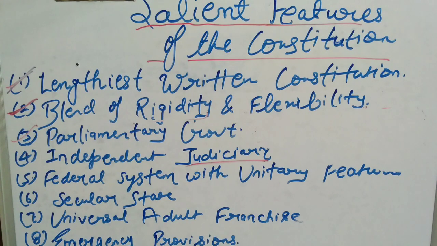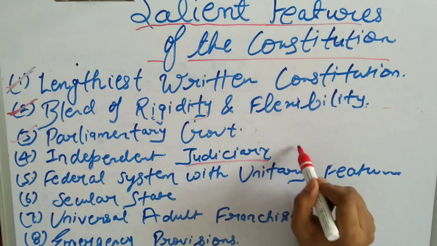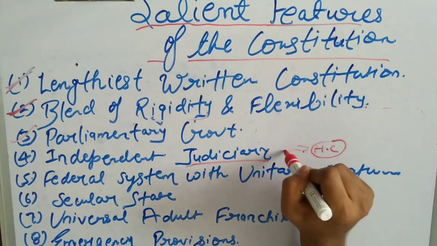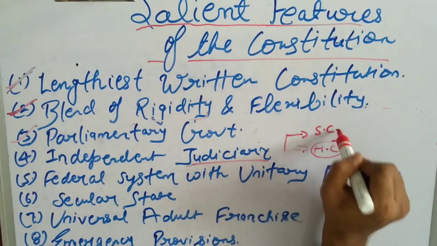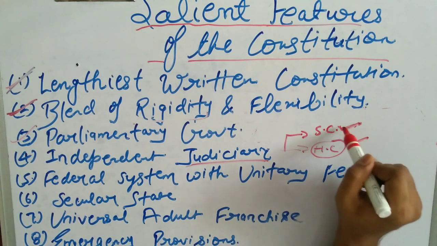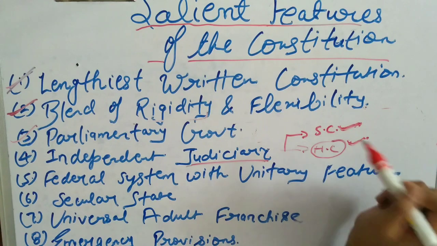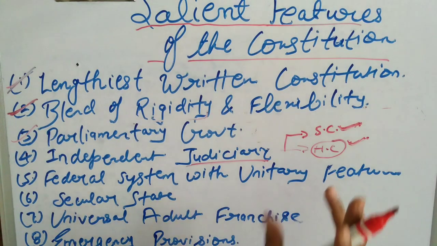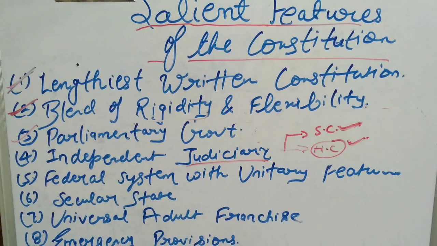For example, no one can directly approach the Supreme Court. First of all, the case needs to be heard in the High Court, and then if they do not feel satisfied, they can move toward the Supreme Court. And these 2 bodies are completely independent. The government does not have any right to put pressure on them to take the decision in a particular direction. So they are completely independent, and this is a very important feature of the constitution,